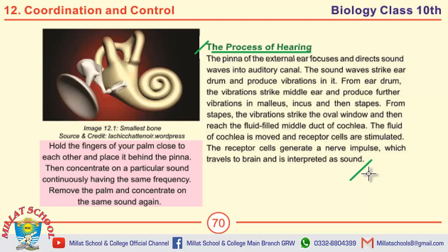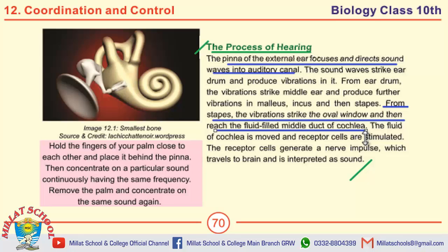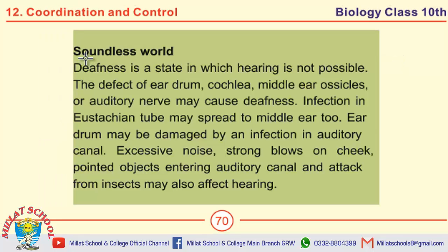This is the long question, and if we talk about the MCQs, the pinna of external ear focuses and directs sound waves into auditory canal. From stapes, the vibrations strike the oval window and then reach the fluid-filled middle duct of cochlea. The receptor cells generate a nerve impulse which travels to brain and is interpreted as sound.